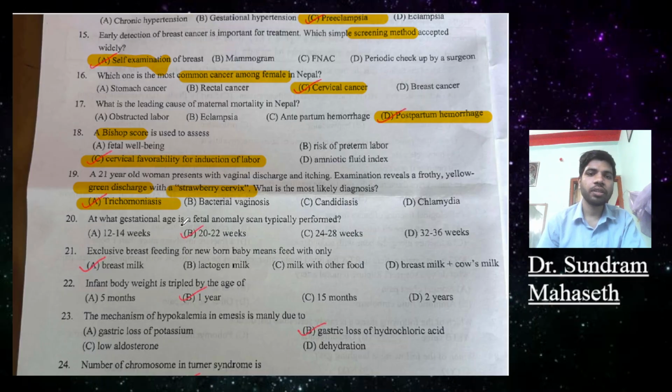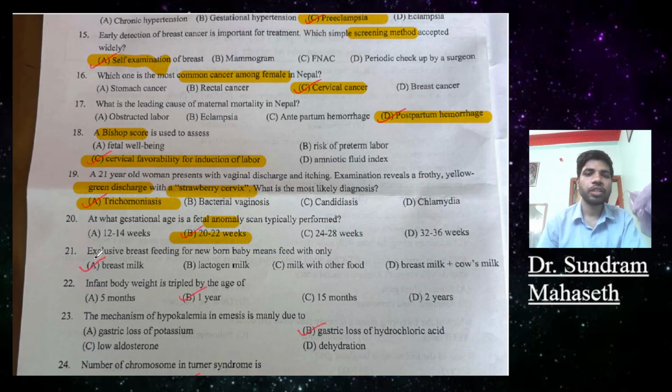Question number 20. At what gestation age is the fetal anomaly scan typically performed? So 12 to 14 week anomaly scan. Options: 12 to 14 weeks, 20 to 22 weeks, 24 to 28 weeks, D is 30 to 36 weeks. Answer will be 20 to 22 weeks.